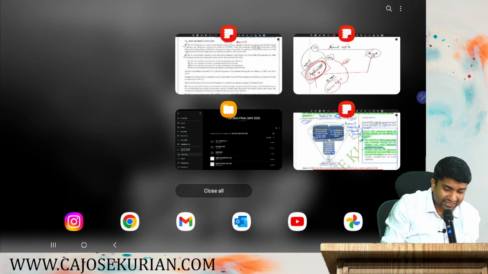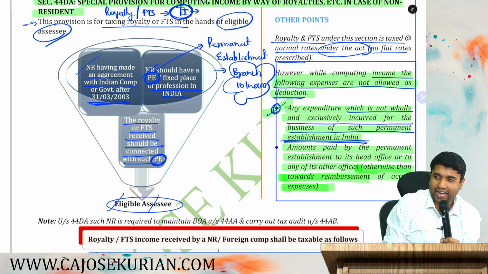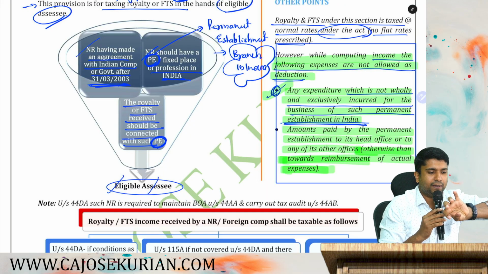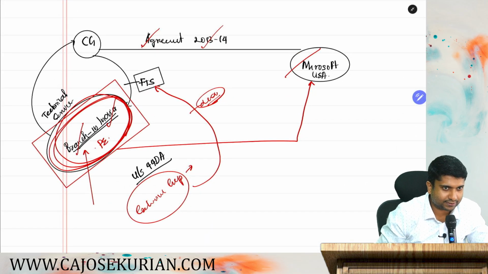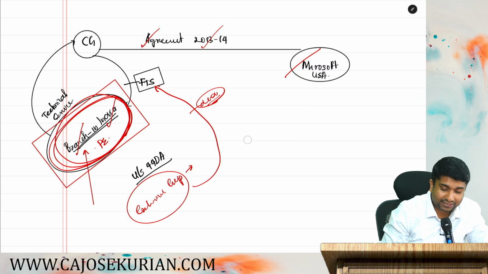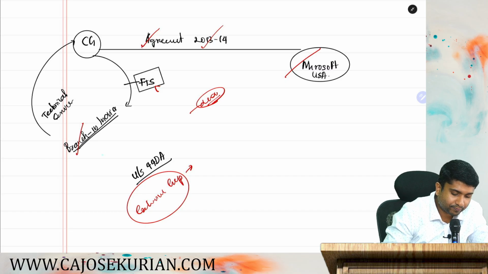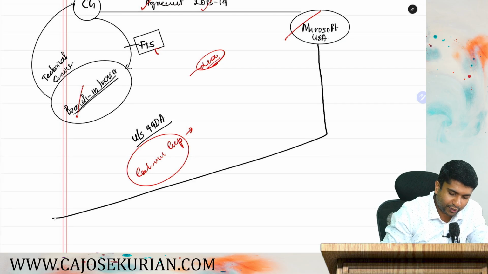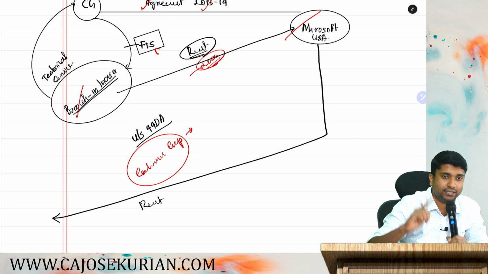However, there is something in the bracket. What is that? Otherwise than towards reimbursement of actual expenses. What is this otherwise than by way of reimbursement of actual expenses? Imagine a situation: the branch in India is sitting in rented premises. Are you with me? Say the head office normally pays the rent, and the branch reimburses this rent to the head office.